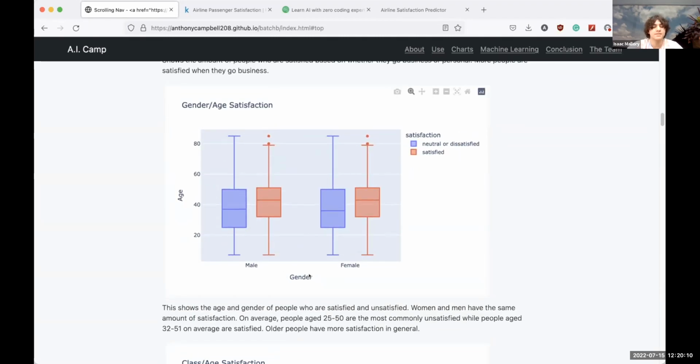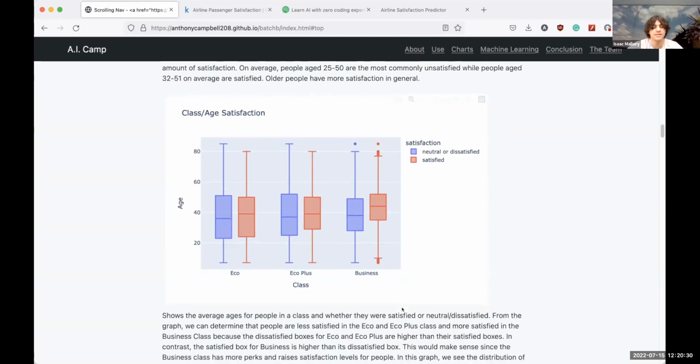This has to do with gender and age. With age, you can see that most people riding are between 25 and 50 years old, and that's for unsatisfied, while for satisfied, you're more likely to be satisfied if you're older, and it's around the same for both genders.